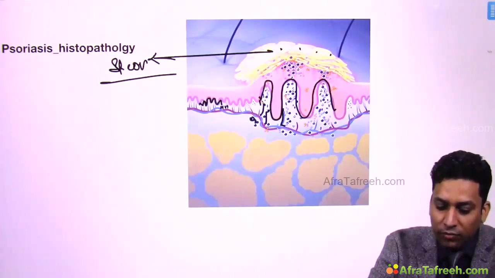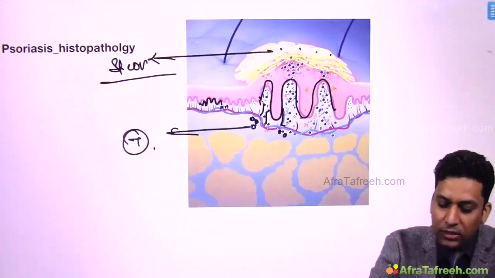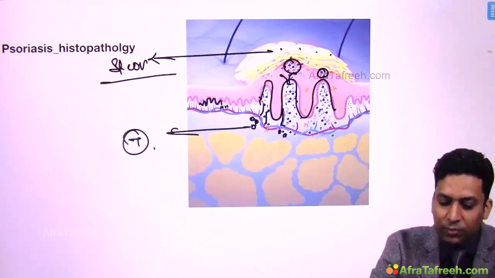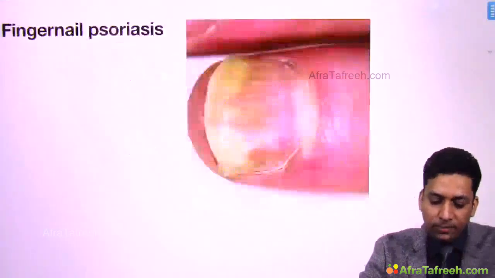Then you can see a lot of T cell infiltration. This is T cell infiltration which is present in the dermis. While these many neutrophils start coming here and start collecting, they form micro abscesses.